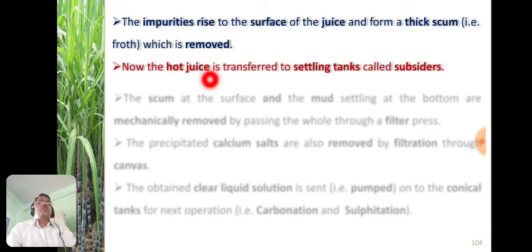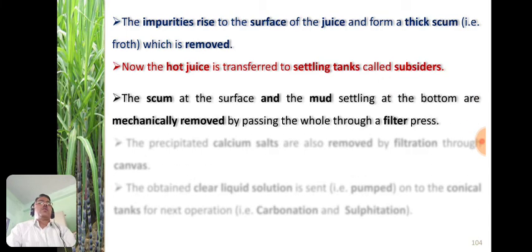Now the hot juice is transferred to a settling tank, and these tanks are called subsiders. The scum, that means the froth at the surface, and the mud settled at the bottom are mechanically removed by passing through a filter press, which is a filtration process.